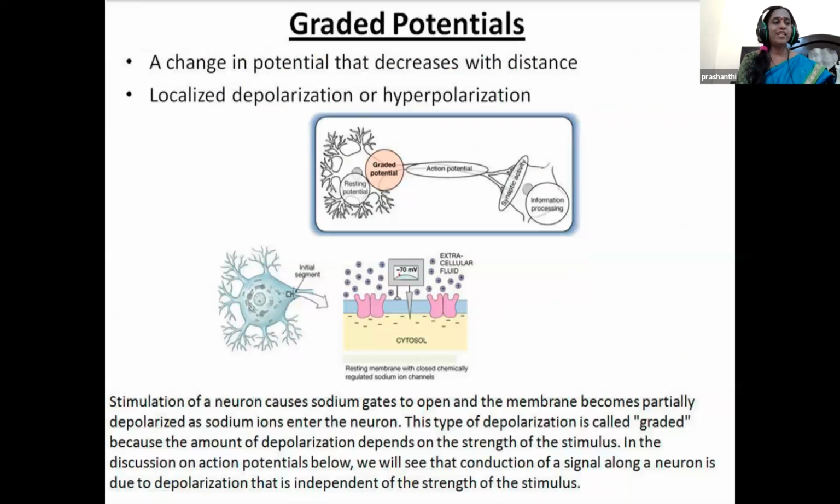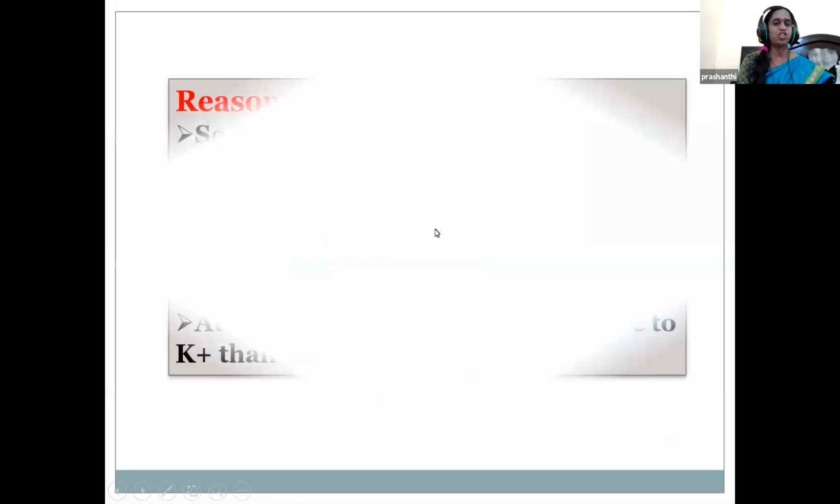When you take the graded potential, the sodium gated channels are opening. The sodium ions are entering the neuron. So the membrane becomes partially depolarized. This is called a graded potential.